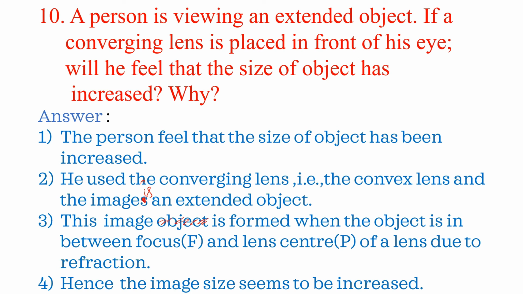So hence the image size seems to be increased. The image is formed when the object is in between focus and P, that is optic center and focus of a lens due to refraction. So that's why hence the image size seems to be increased. Okay. Thanks for watching this video.